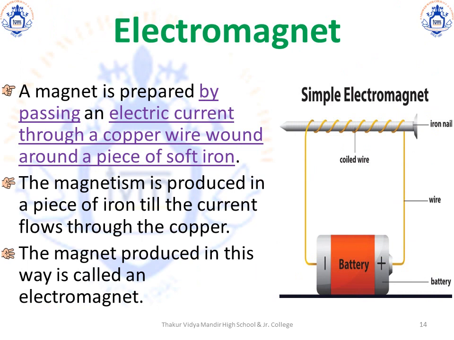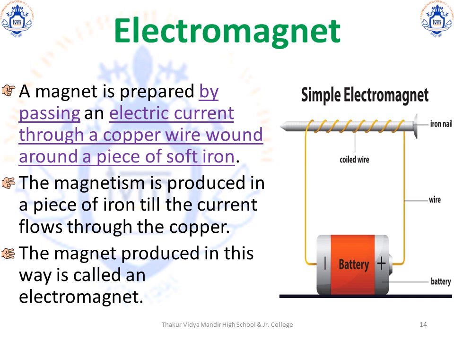A simple electromagnet is prepared by passing an electric current through a copper wire wound around a piece of soft iron. Remember, we are using an electric current here instead of a magnet. So, an electromagnet is a magnet that is made by electricity.